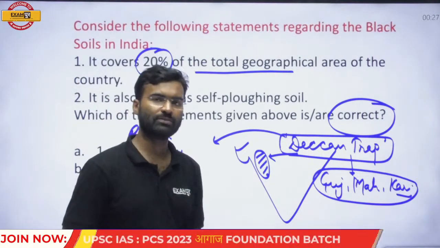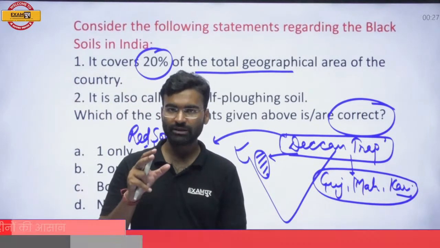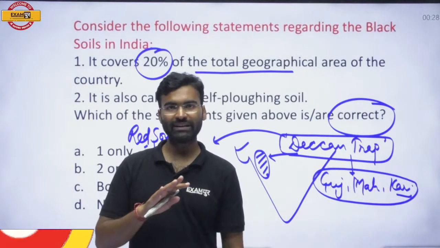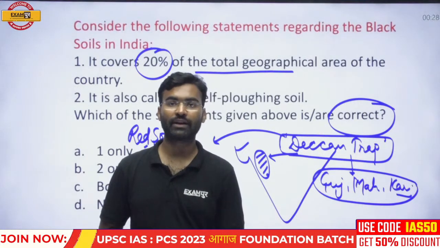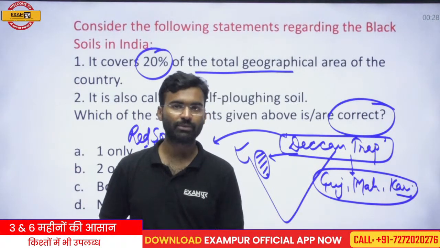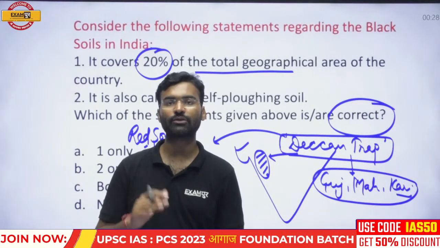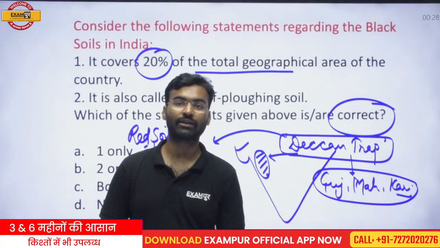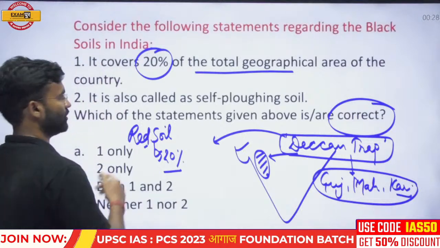Approximately 40% of the area of the nation is covered by alluvial soil. Approximately 20% of the area is covered by red soil, and approximately 8 to 10% of the area is covered with black soil instead of 20%. So black soil does not cover 20% of the area. Approximately 20 to 23% of the area is covered by red soil, not by black soil. So the first statement is not correct.